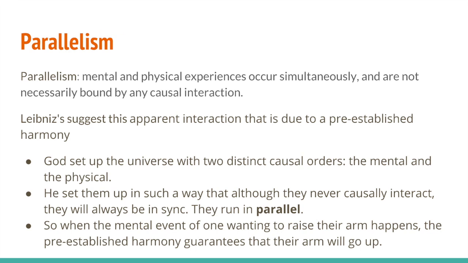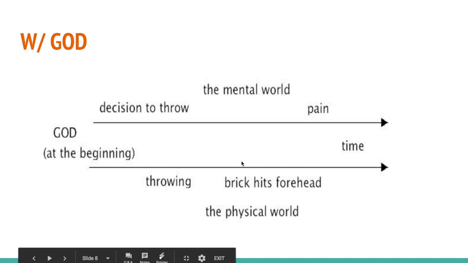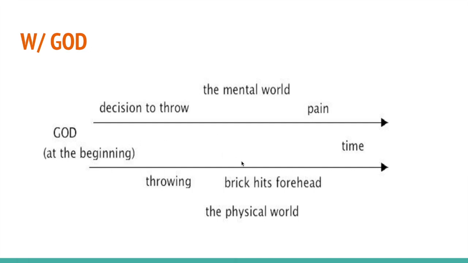They run in parallel. So when the mental event of one wanting to raise their arm happens, the pre-established harmony guarantees that their arm will go up. This is a defense of parallelism that invokes God. God intervenes to ensure that the mental and the material sequences run in parallel with each other. God is not a material substance. Indeed, according to Descartes, God is not a mental substance either. God is the substance of a third sort.